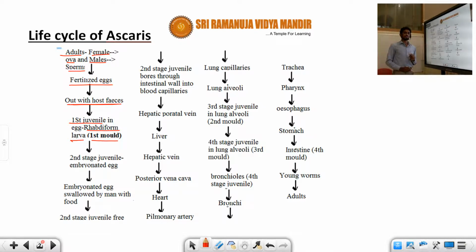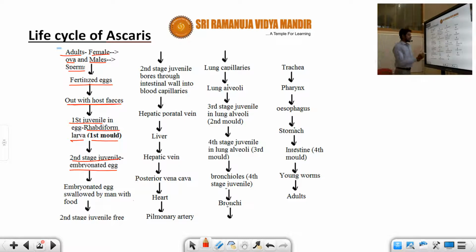So this is a very important question now: how is the rhabdiform larva formed here? When the fertilized eggs are associated with the fecal matter to form the rhabdiform larva, it is considered as the first molt stage. Okay student, now it is further converted into the second stage of the juvenile, which we represent as embryonated eggs. The first juvenile phase we have seen is the rhabdiform larva, and this rhabdiform larva converts into the embryonated egg, the second juvenile stage.